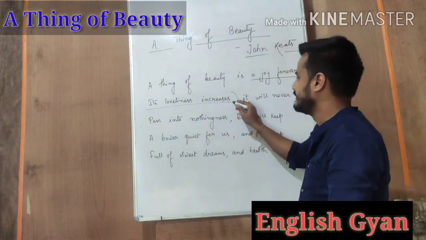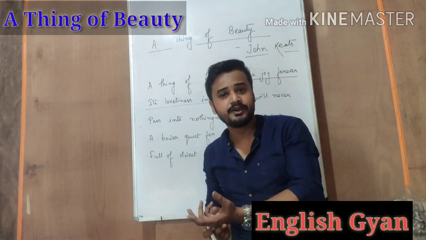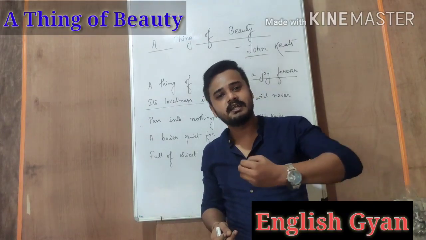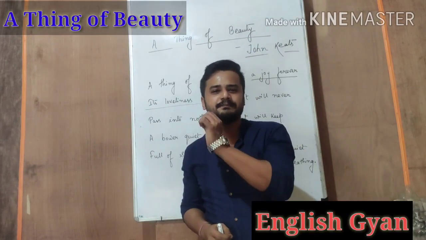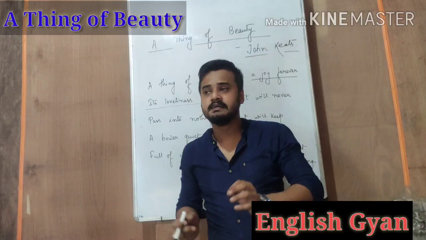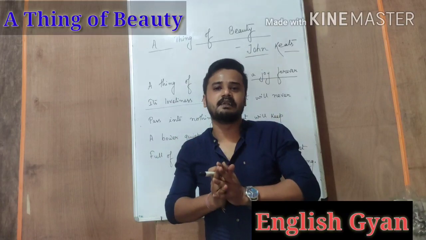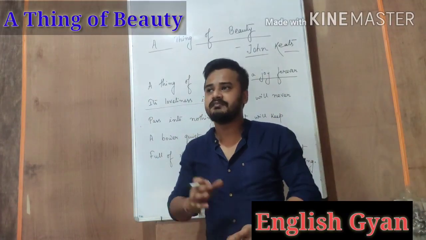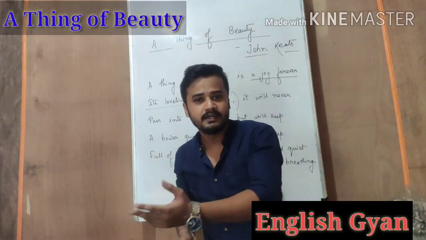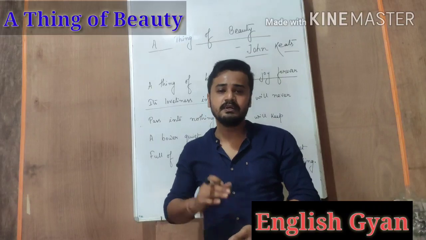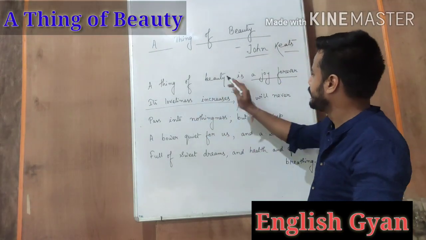Its loveliness increases. The pleasure that we will derive from that beautiful thing will not decrease. In fact, it will keep on increasing. As I mentioned, whenever we find a thing beautiful, its loveliness might decrease after a few days, but the things that are actually beautiful in nature, their loveliness will keep on increasing every day. If I look at a flower today, I'll find it beautiful. If I look at it again tomorrow, I might find it a bit more beautiful. So its loveliness will keep on increasing and it will never decrease. A thing of beauty is a joy forever.